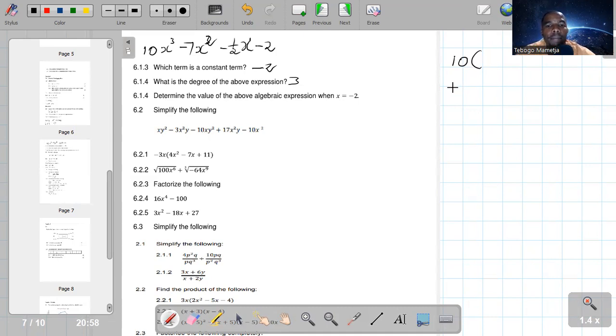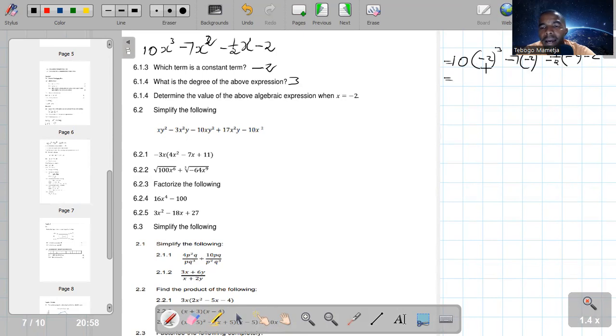So when x is -2, everywhere there's x, we need to substitute -2. From the expression, 10 into (-2) cubed, minus 7 into (-2) squared, minus 1/2 into (-2), minus 2.